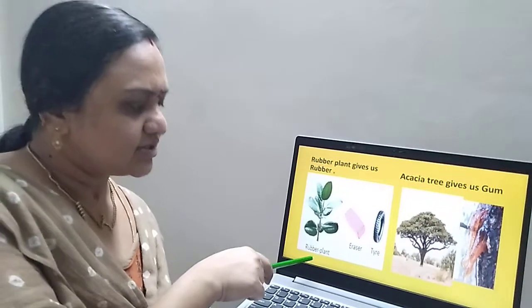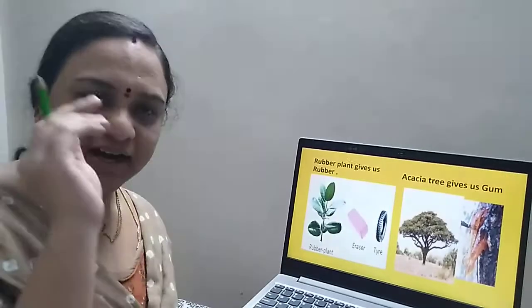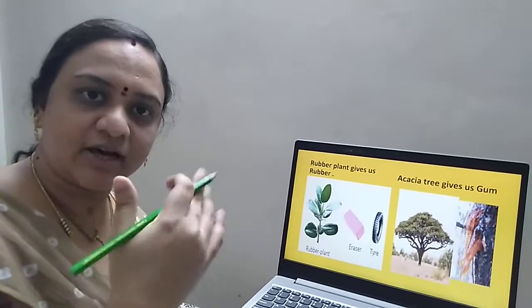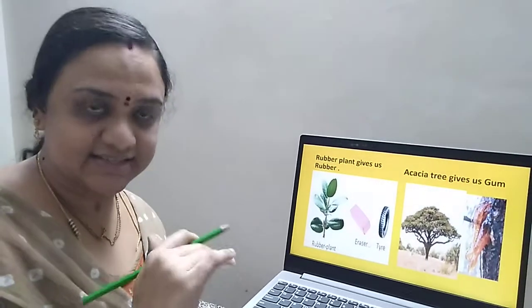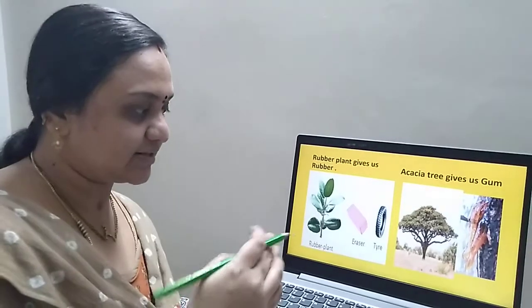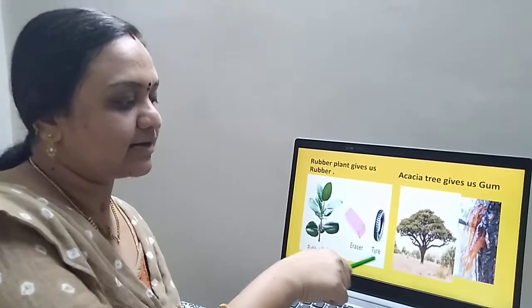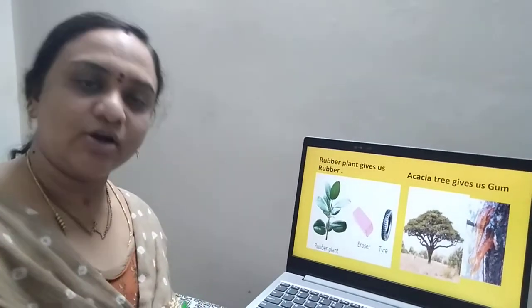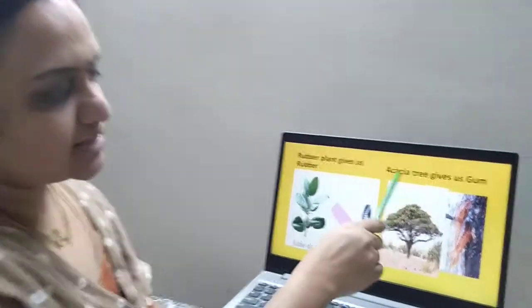Okay, children? So from this rubber plant, a white colored liquid comes out. That is called latex. That liquid is collected and the eraser, tire, everything is made. Okay, children? Now see this.